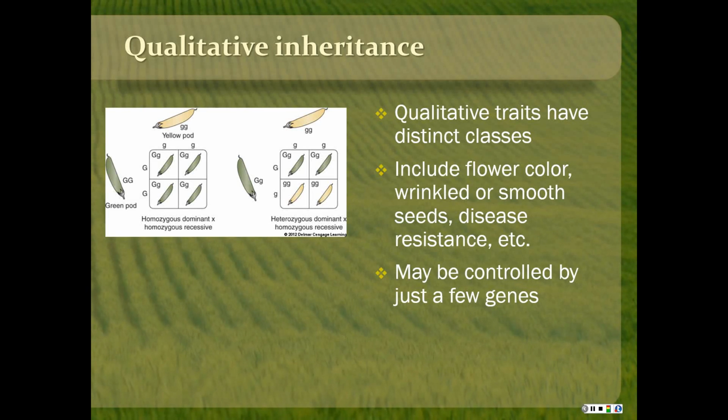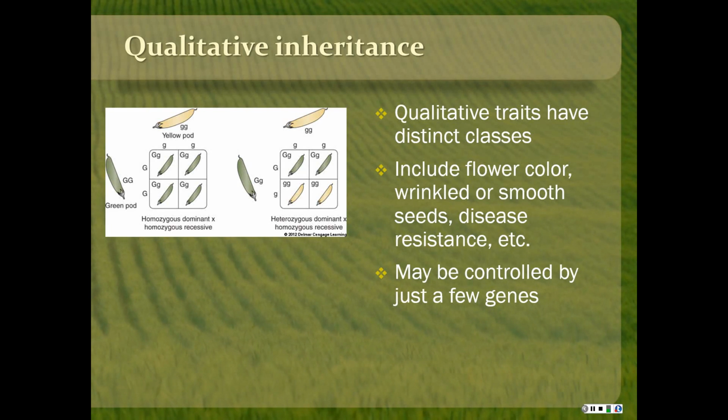You can look at the little square off to the left. You just put the genes of each parent, one on the top and one down the side, and then you just put the cross between those 2 genes in each little square. For example, the yellow pod would be recessive. The recessives are always written in a small letter, so that one would have little g. And then the green pod is dominant, which is written in capitals, so it would have big G. And then in each square you cross the two alleles for that. These represent the possible genotypes and phenotypes of all the offspring of those two plants.